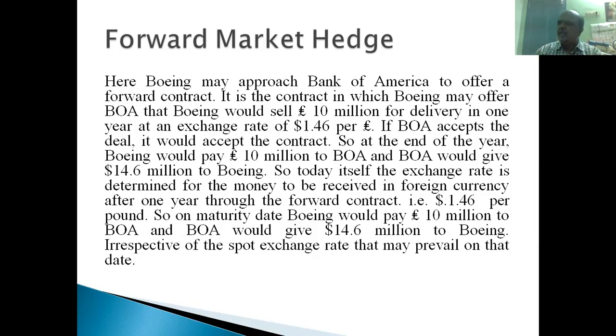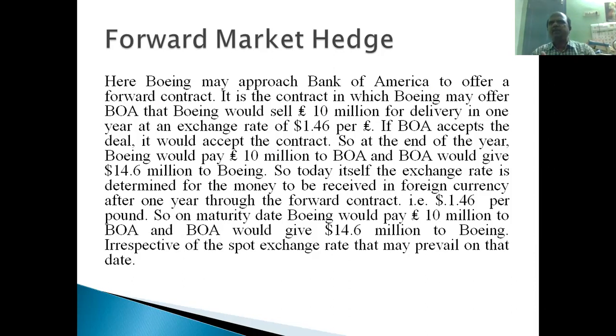They say they'll be receiving 10 million pounds from British Airways, and they will sell it to Bank of America, right? 10 million pounds for delivery in 1 year at an exchange rate of $1.46 per pound. Here they have the clue. So now they can use this $1.46. They decided it.